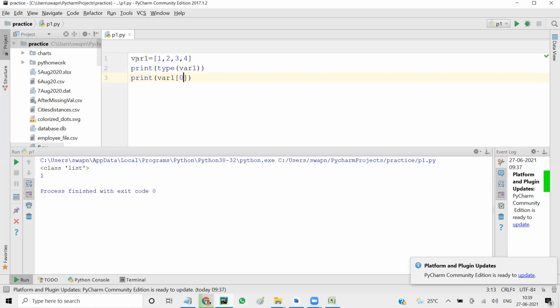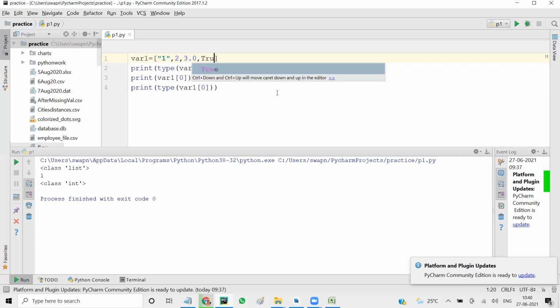The data type of the whole thing is list. What is the data type of var1 of 0? It is integer. So when I say var1 of 0, it will be shown as integer. Not only this, you can store different data types. You don't have to store the same type. I can make it 2, 3.0, and make this say true. So all these are fine.